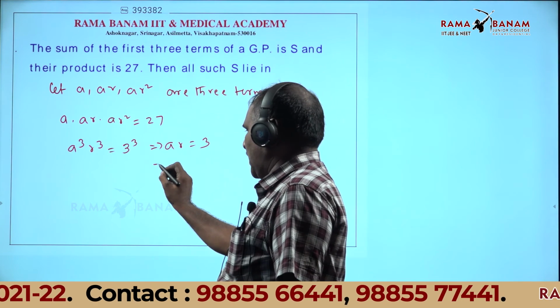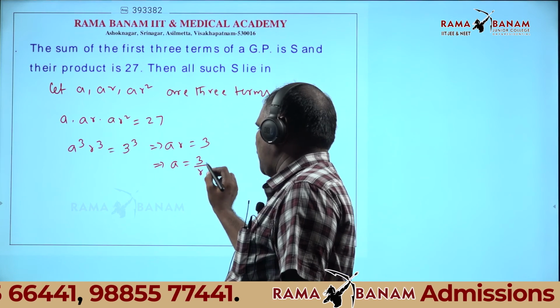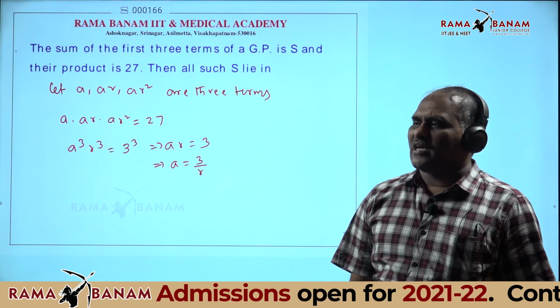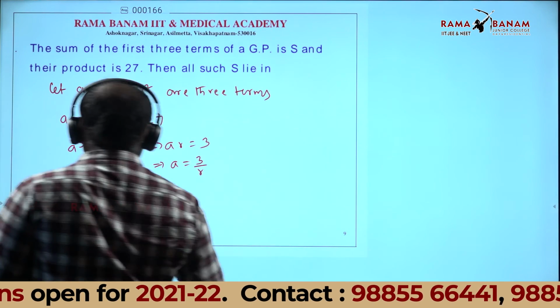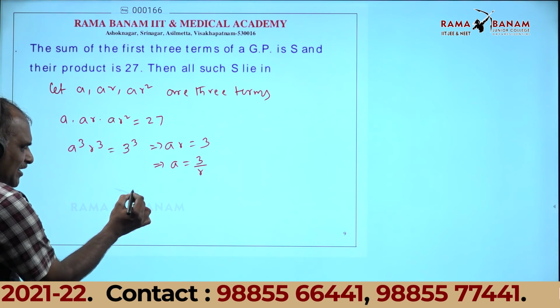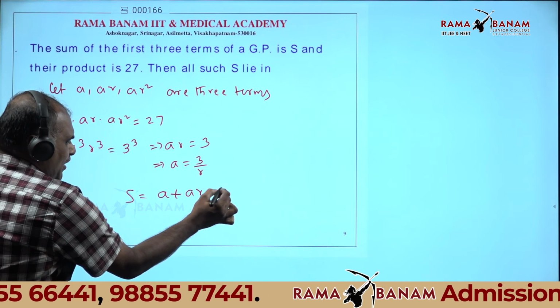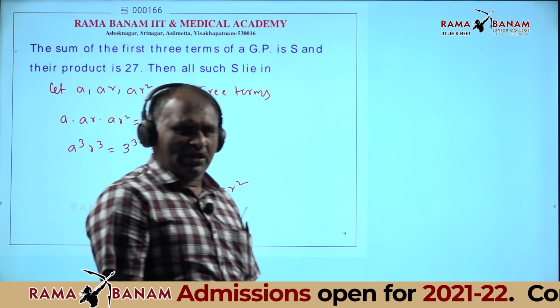Therefore a = 3 by r. You know this one. Let S be the sum of the first 3 terms. Therefore S = a + ar + ar².